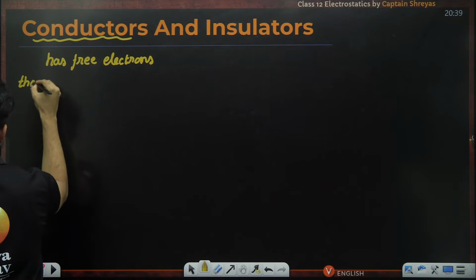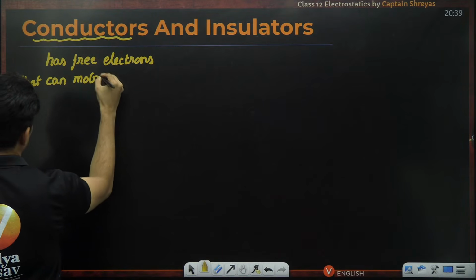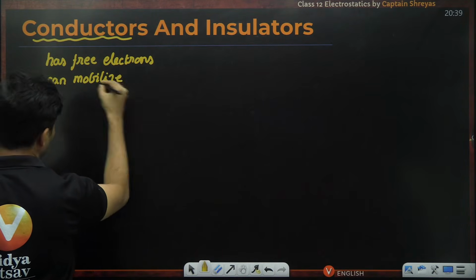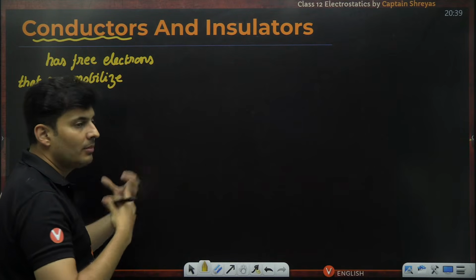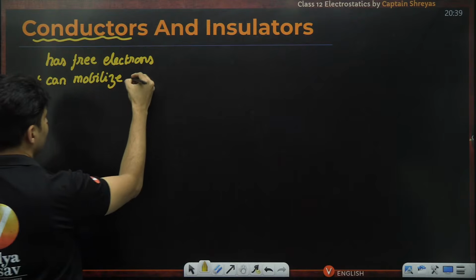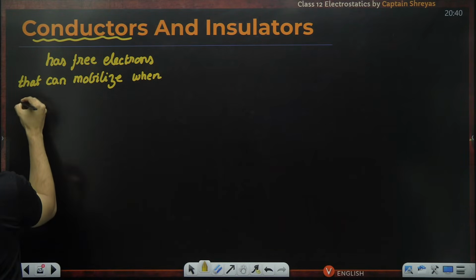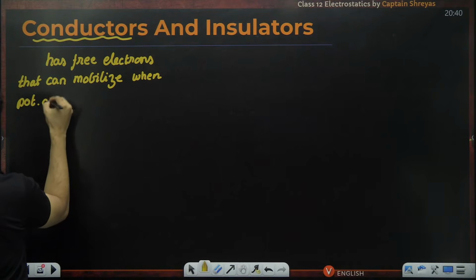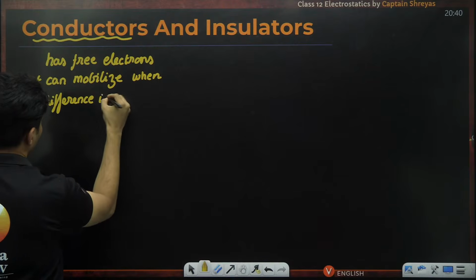A conductor basically has free electrons that can mobilize. Mobilize means they can move. So something is mobile means they can move. They can mobilize when potential difference is applied.